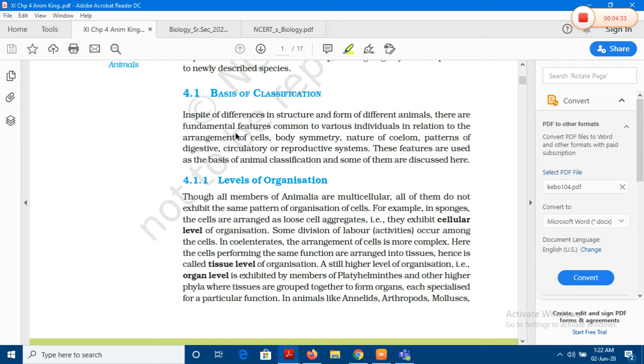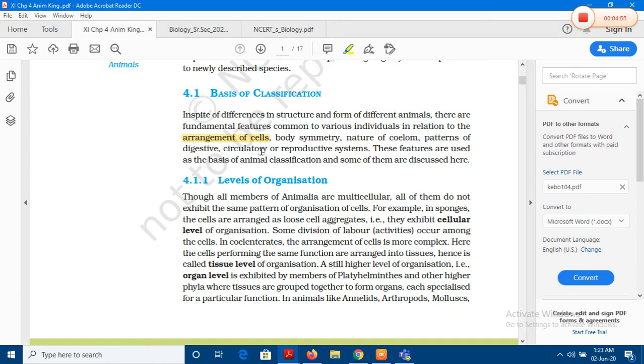It is the arrangement of the cells. When we say arrangement of the cells, we are talking about whether this organism has a cellular kind of body organization, or the cells are aggregated to form tissues, or the tissues are aggregated to form proper organs and organ systems.